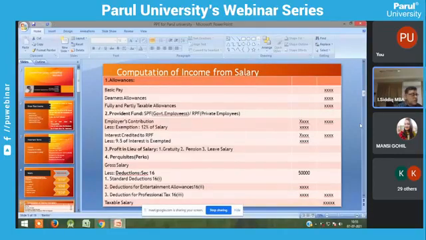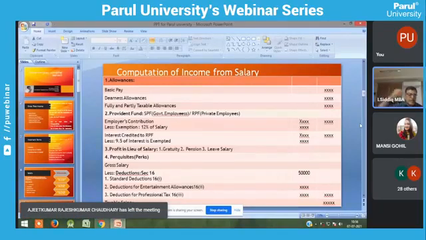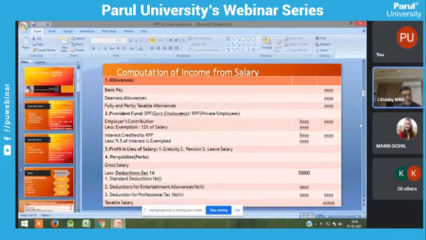The next third one is PPF, Public Provident Fund. Any self-employed person can contribute to the Public Provident Fund. Anybody can contribute to PPF. The next one is Unrecognized Provident Fund. Anybody can also contribute to this fund. If you have a sufficient income, you can invest a certain amount of money in PPF and Unrecognized Provident Fund, apart from SPF and RPF.